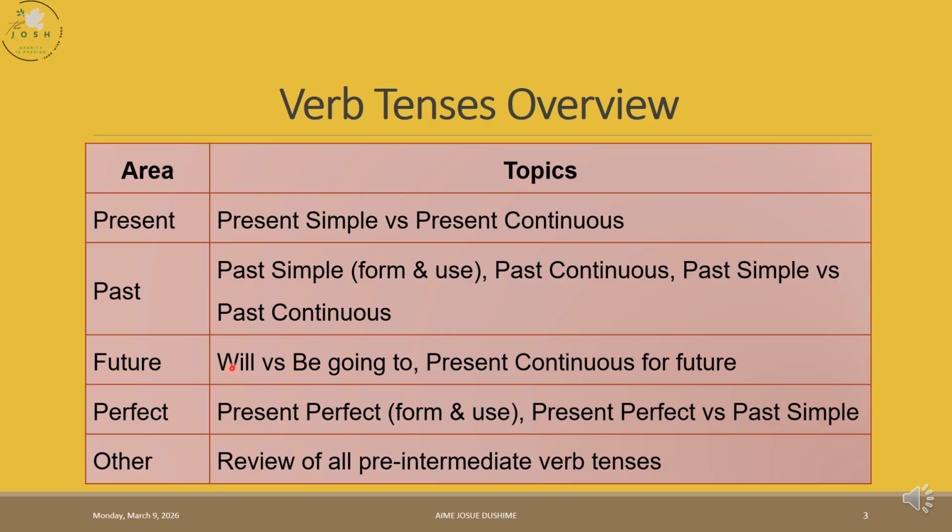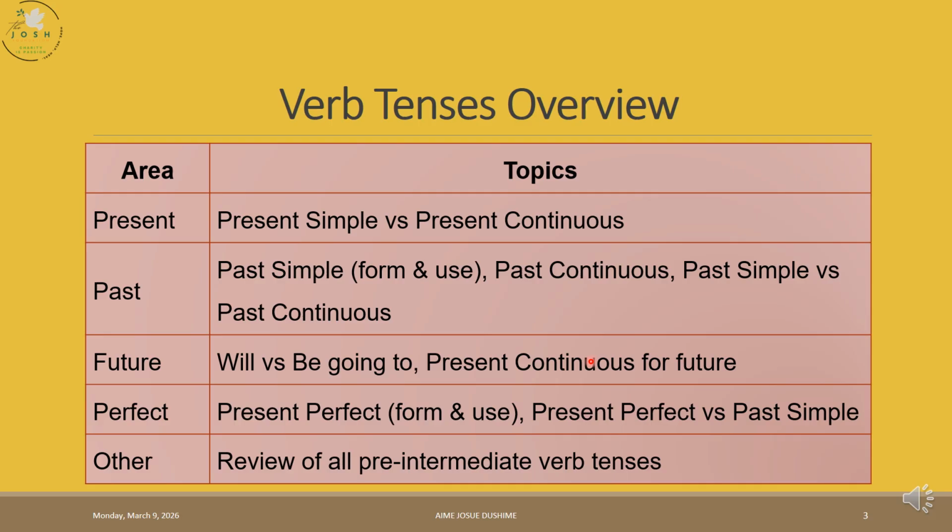The structure for will is subject plus will plus v1, which is the base verb. Be going to, we use subject plus is, are plus going to plus v1. Remember, this going to is not the verb of this tense. The verb is what follows going to, what we put after that. Subject plus is, are plus going to, and then you add the verb v1.